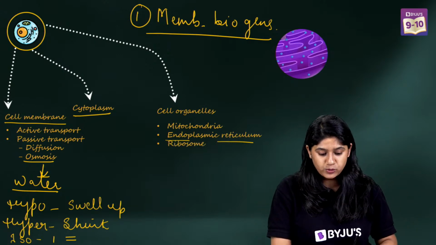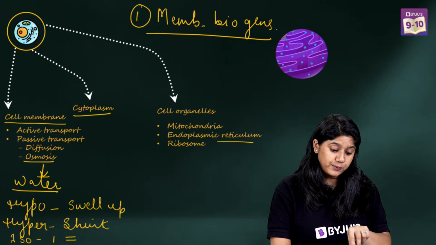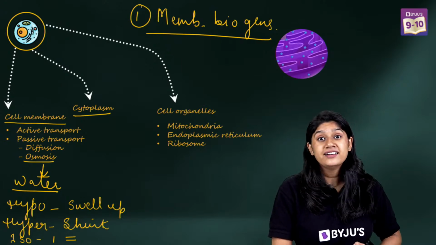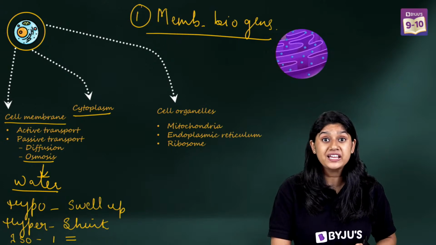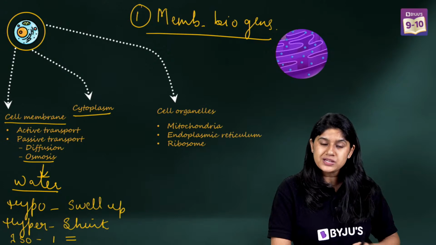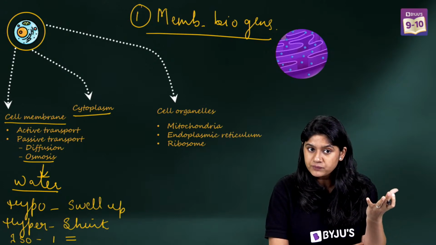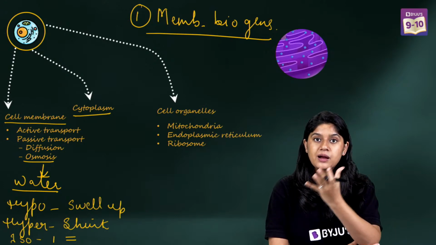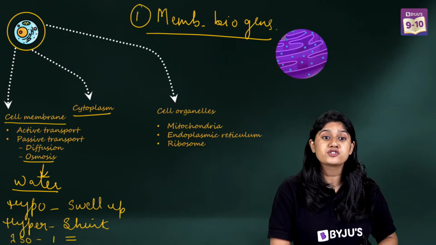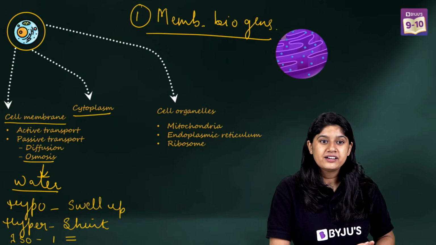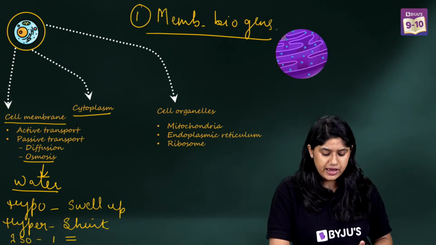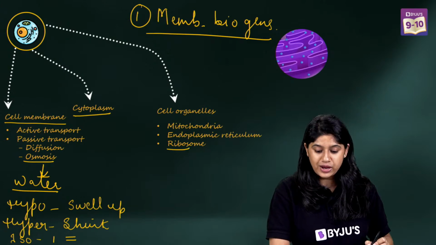Now let's talk about the ribosomes. Now ribosomes are again a very small organelle. The smallest organelle in a cell is the ribosomes, and they play a very important role in the synthesis of proteins. They are produced in the nucleolus, which is there in the nucleus, and of course they come out and are there on the ER, and they are present in the cytoplasm also. Yes, absolutely correct. Very good. So that's all about the ribosomes.